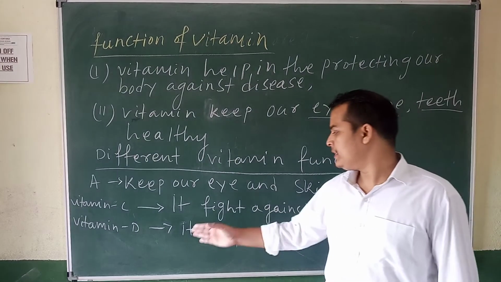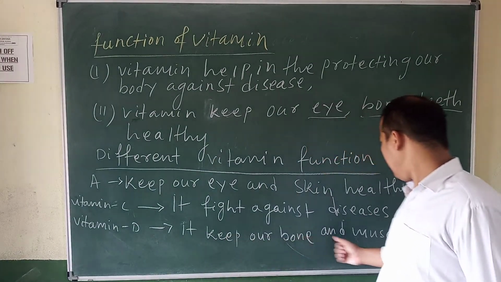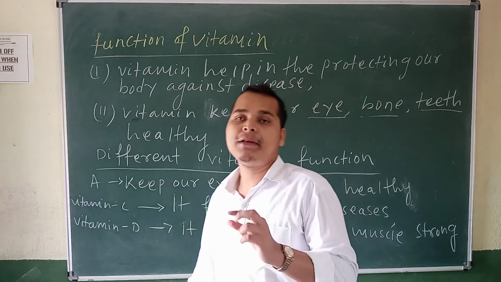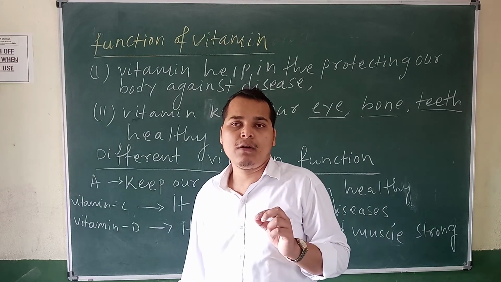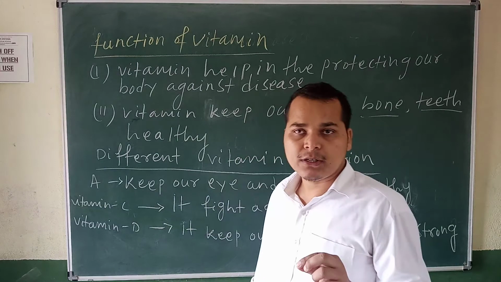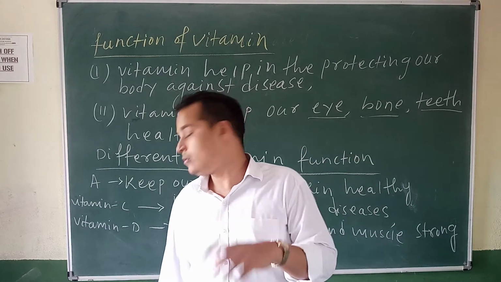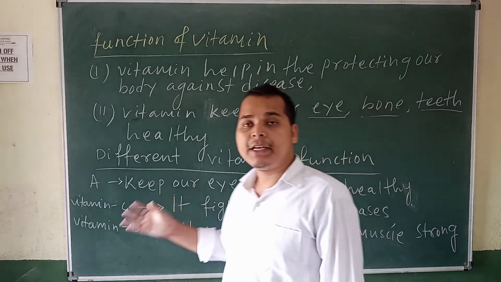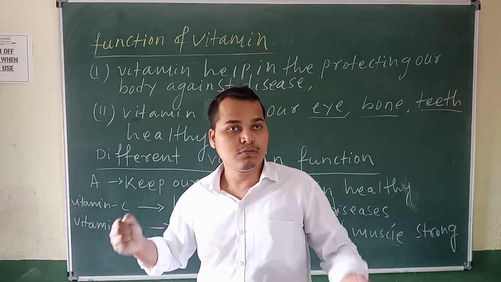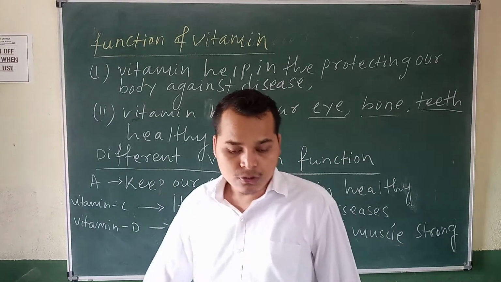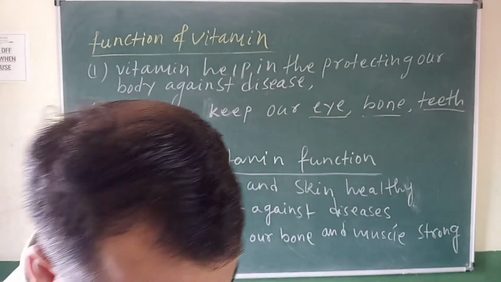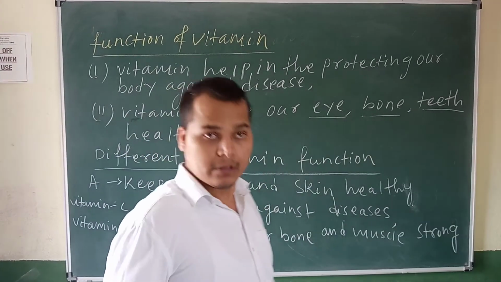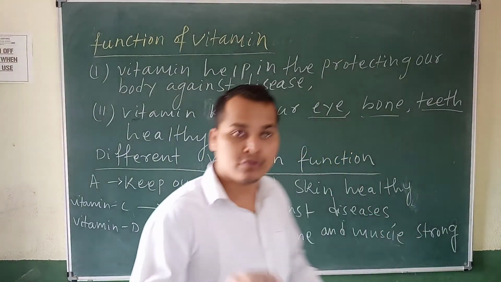Vitamin D keeps our bone and muscle strong. In your body, how many bones are there? It is 206. So these are about vitamins. Many more functions remain; in the next video I will explain, so don't worry.